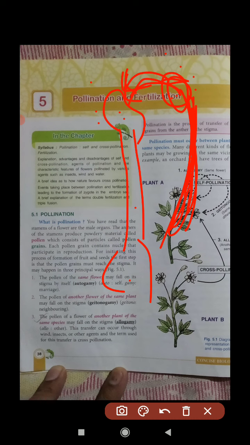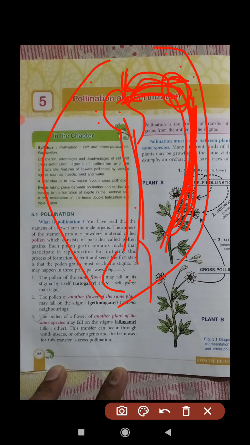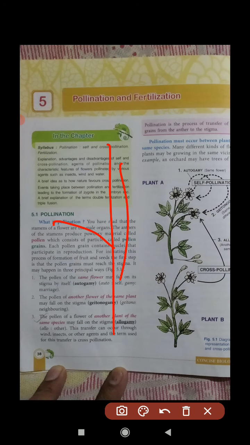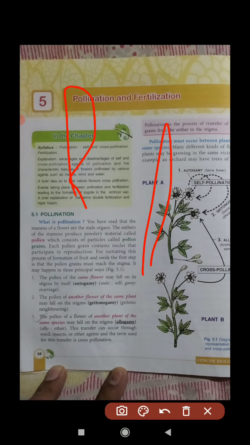Now students, this can happen on the same plant, in the same flower. Suppose it is a flower; from its anther to its own stigma it can happen. It can also happen between two flowers of the same plant, or between two different plants. Just think about it. In the same plant, here is a flower, here is another flower, so pollination can happen from the anther of one to the stigma of the other. And with different plants, pollen can be interchanged between two plants. So these are the different types of pollination we will learn today.